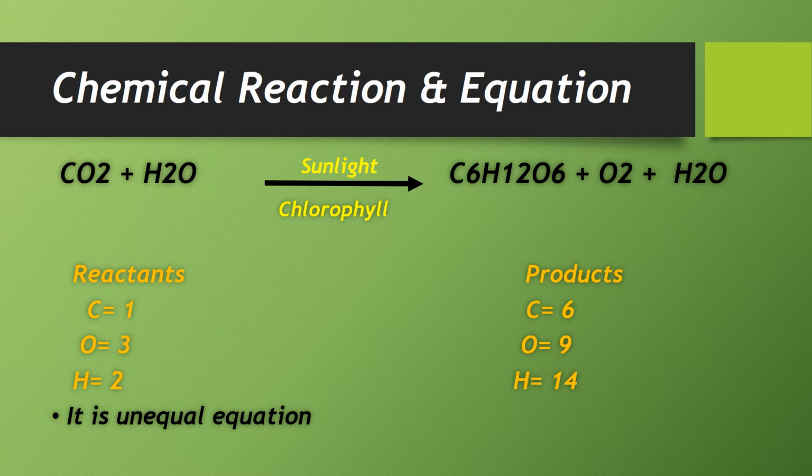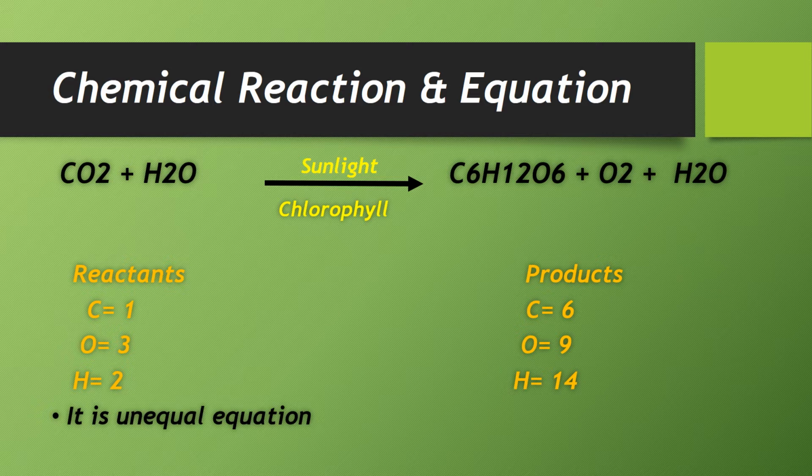It produces C6H12O6, glucose. This is the formula of glucose, C6H12O6. And some oxygen molecules are also produced. So this is the chemical reaction of photosynthesis.